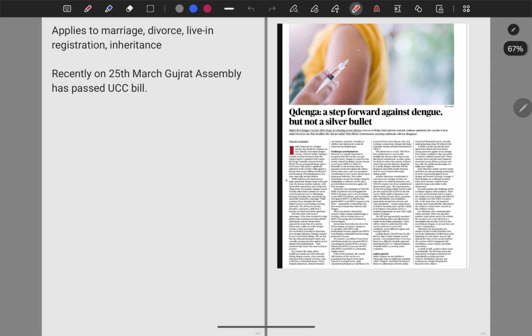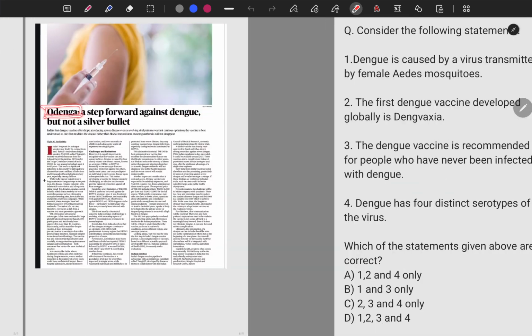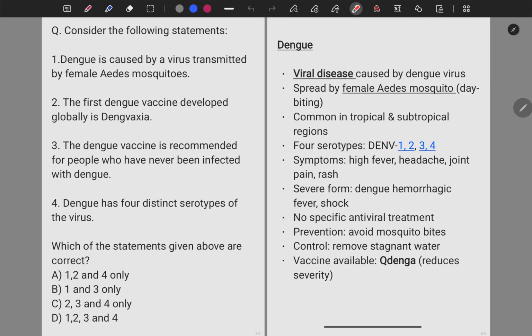Before we start discussing the MCQ regarding dengue, let's first look at some pointers regarding the dengue virus. You should remember this is a viral disease caused by the dengue virus and is spread by the female Aedes mosquito. You should remember this factual information. It's caused by the biting of the female Aedes mosquito.